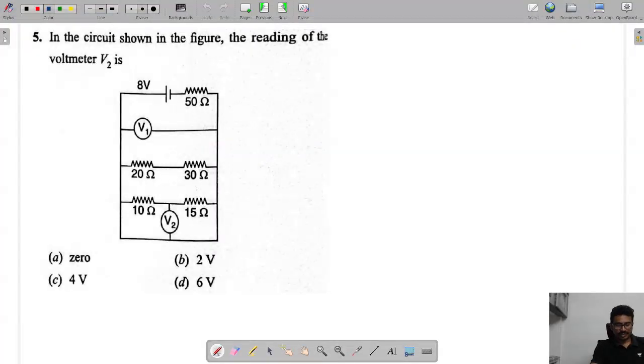Next. In the circuit shown in the figure, the reading of the voltmeter V2 is what? V2 means, voltmeter will measure the open circuit voltage. What is the voltmeter going to measure basically?